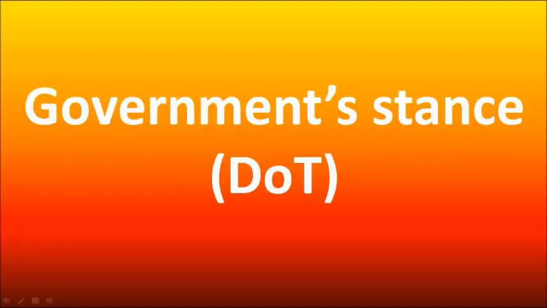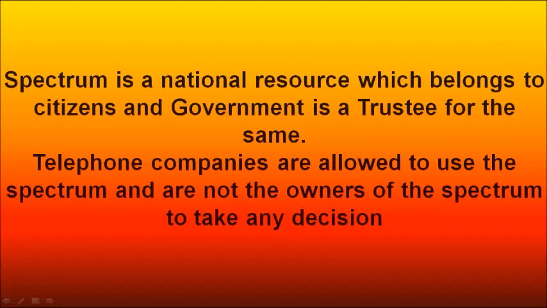Okay, so after this, it was still confusion. Now the government also came into the picture, and its stance, or its decision, was that spectrum is a national resource. That means it is not related to any company or any person. It is a national resource, and its owner is actually the citizens of the country, and the government is a trustee.